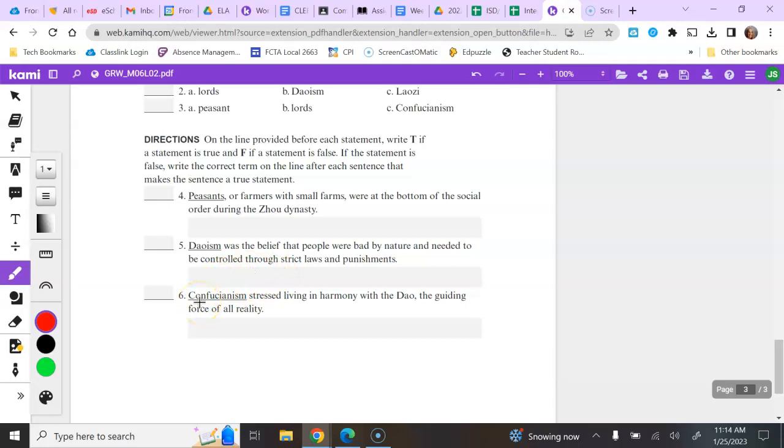Number 6, Confucianism stressed living in harmony with the Tao, the guiding force of all reality. Again, go back to the key terms and people box on the first page. Is that the definition that's there? If so, for Confucianism, put a T on the line. If it is not, put an F on the line. You're going to cross off Confucianism and write the correct word in the box.